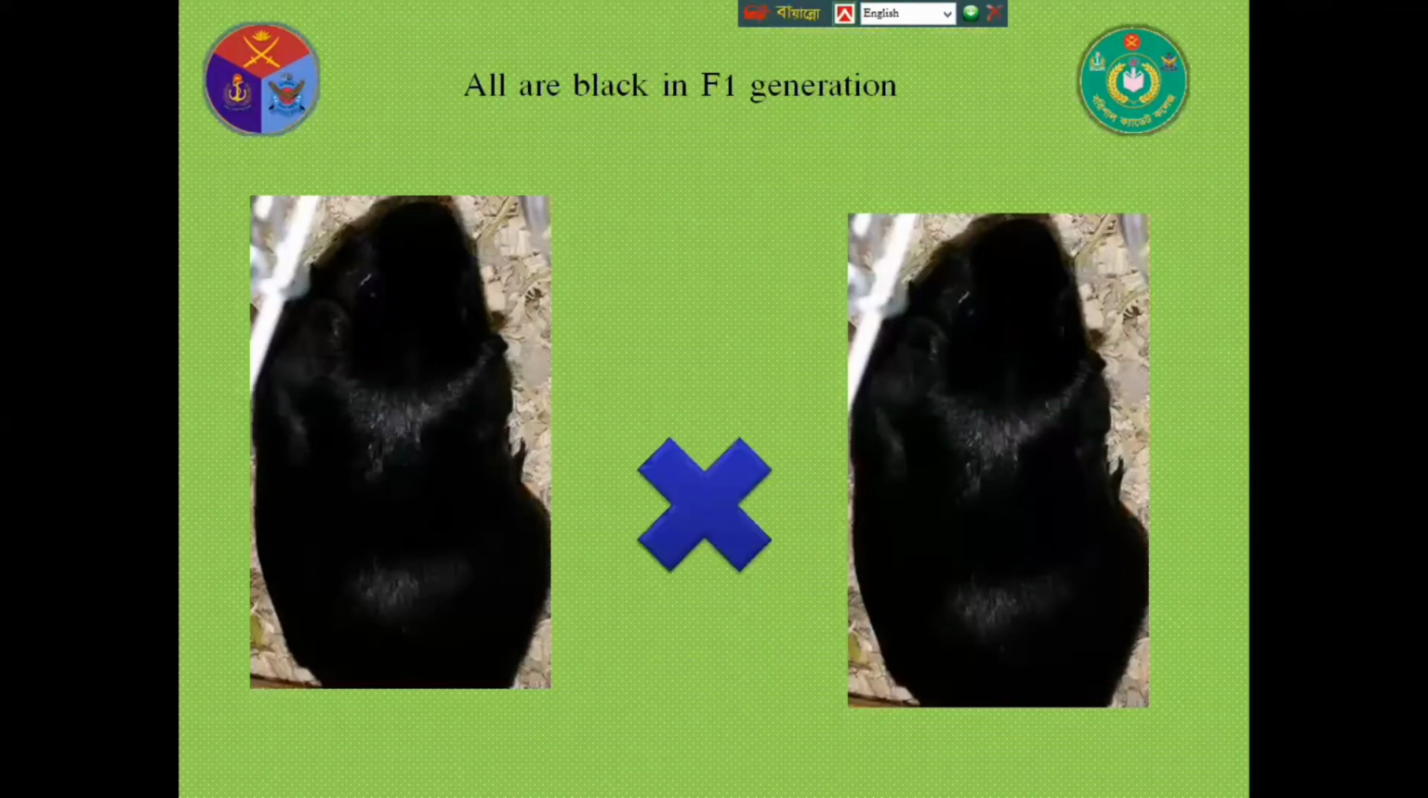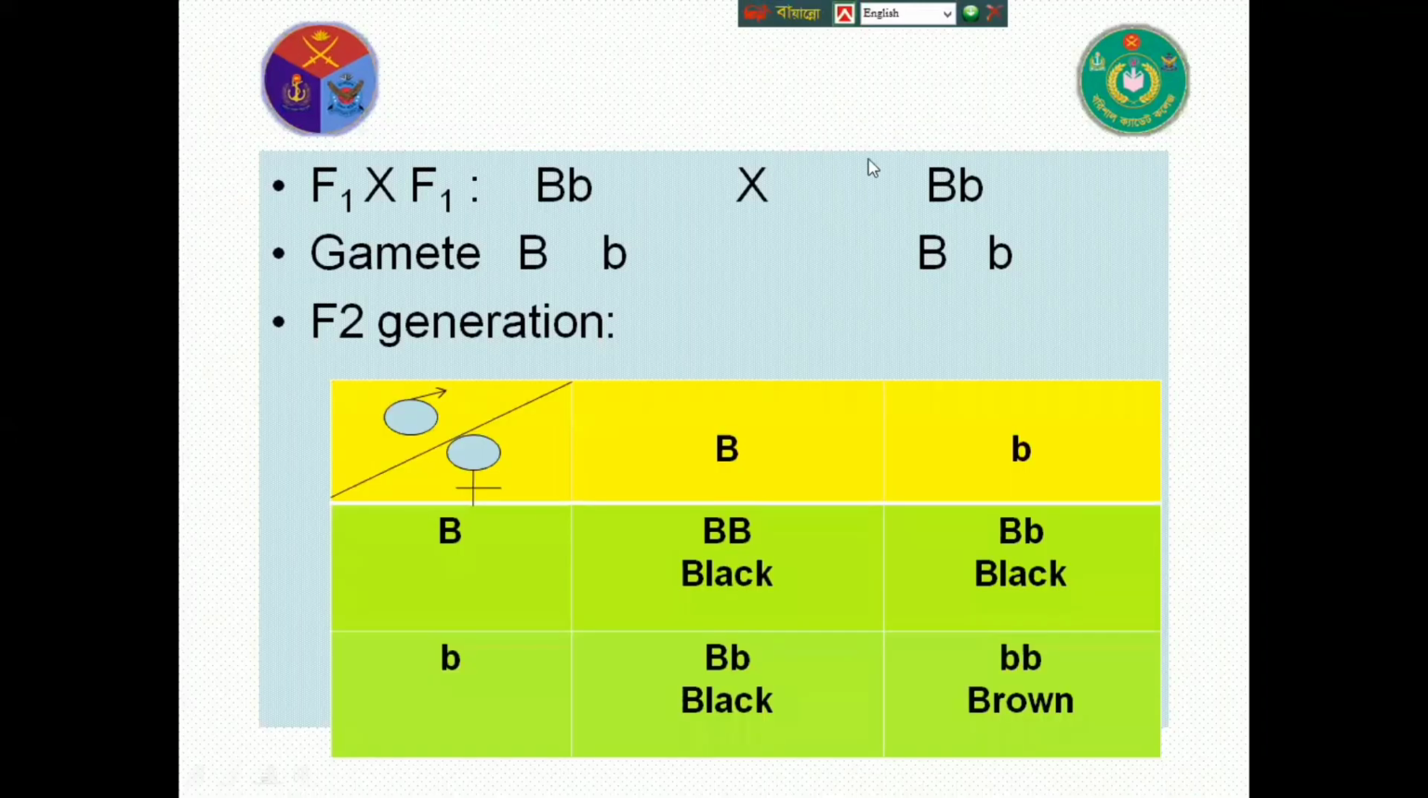Now you have to cross these two guinea pigs, B and b, then two types of gamete, B and b. These are called heterozygous gametes because they are not the same. One is strong and another is weak. Then you get two different types of gamete, and you have also here two different types of gamete. Then you can cross it, then you will get the generation. This is called the checkerboard.